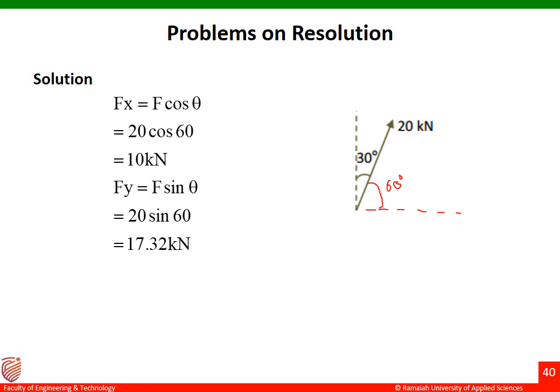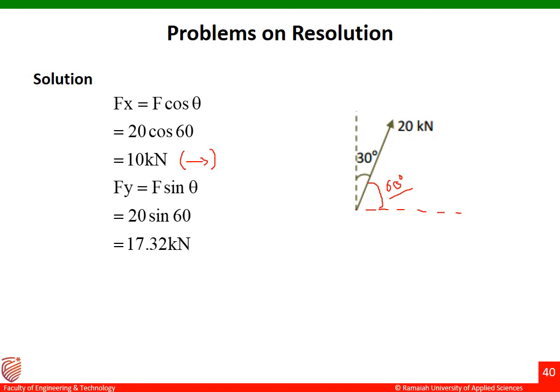Okay, so let me substitute this theta in the given equation, that is Fx equal to F cos theta. What is the value of F? It is 20 kilonewton. What is the value of theta? It is 60 degrees. 20 cos 60, we are going to get the answer for Fx as 10 kilonewton. So it is better if we represent it like this: the value of Fx is positive, that is plus 10 kilonewton. We have to mention the direction of force here.